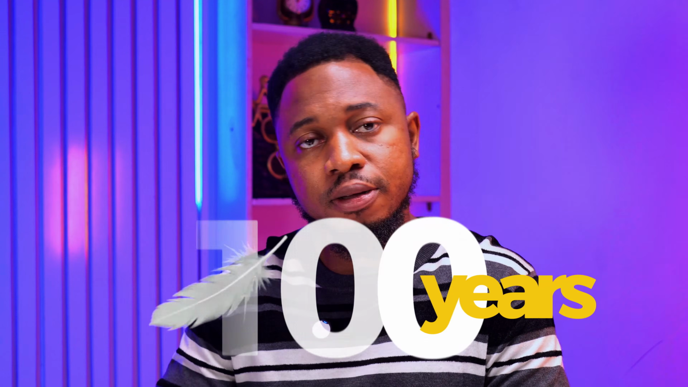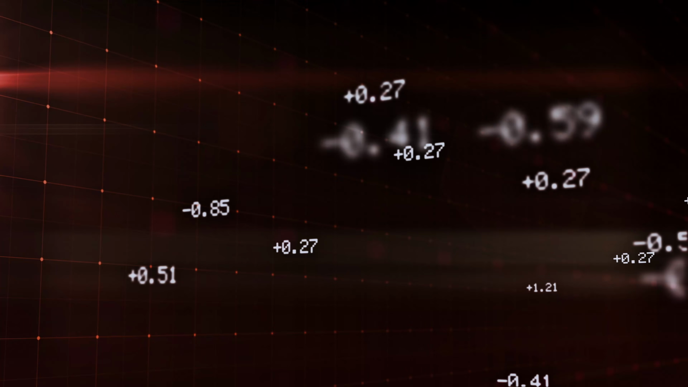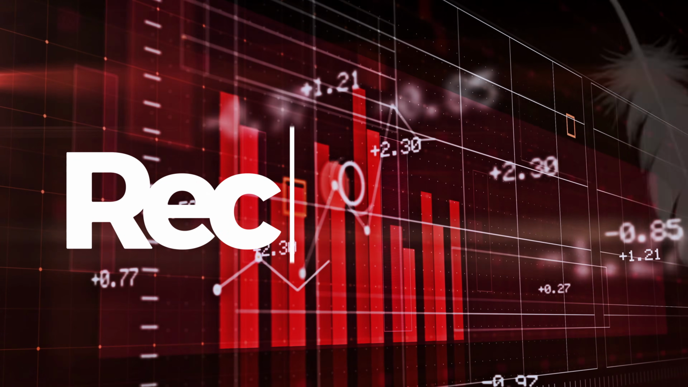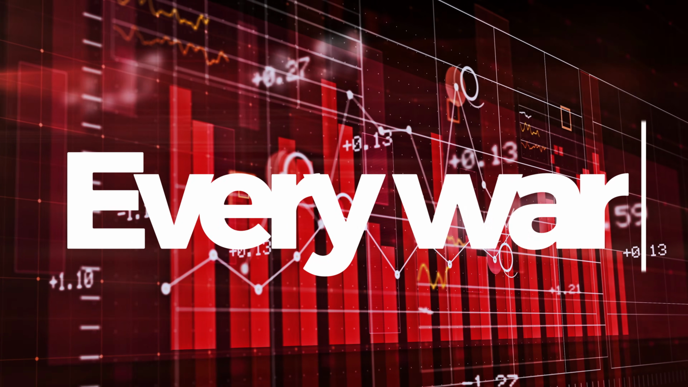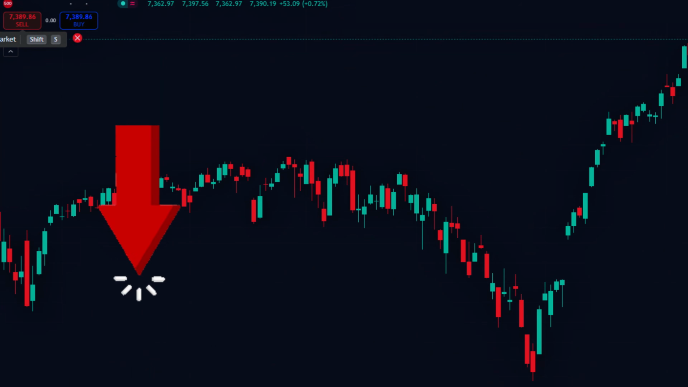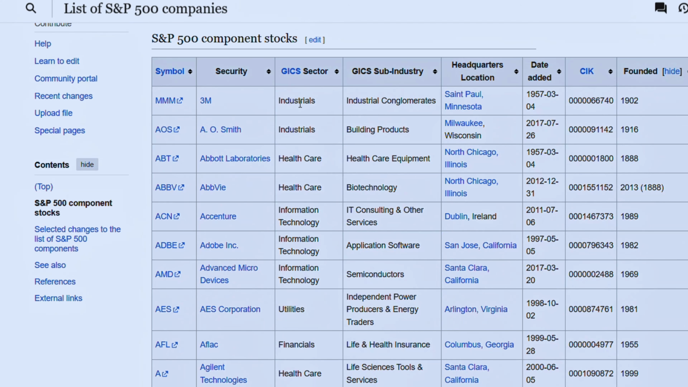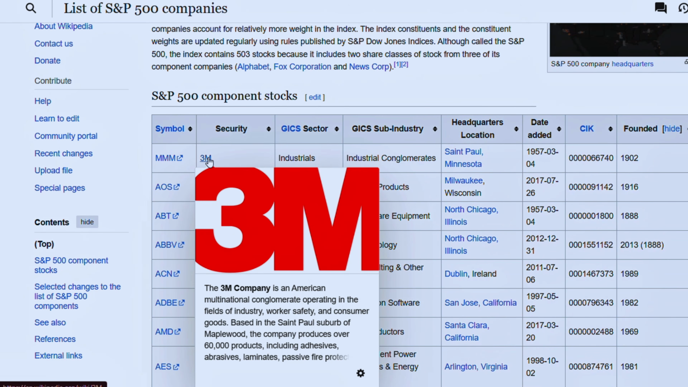Now, one statistic you need to note is in the last 100 years, the S&P 500 has returned an average of 10% annually. Now, what makes this crazy is that we've actually experienced a lot of market crashes, we've experienced recession, we've experienced wars, and each of these things impacting the market. But every time the market comes down, it goes back up. So here's the list of companies under the S&P 500.